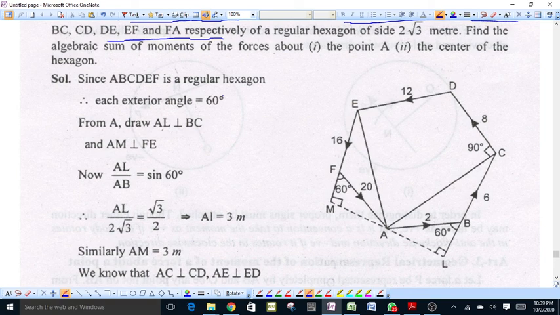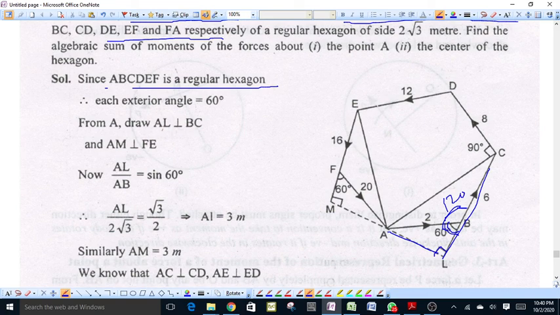Suppose ABCDEF is a regular hexagon. We know that each exterior angle of a regular hexagon is equal to 60 degrees and each interior angle is equal to 120 degrees. If we drop a perpendicular from A on BC produced, that is AL, then angle ABL is equal to 60 degrees.